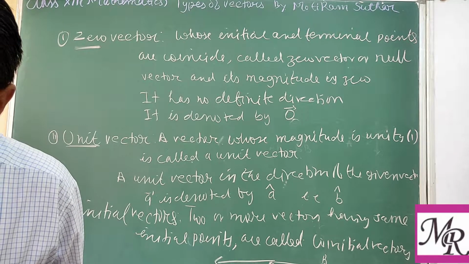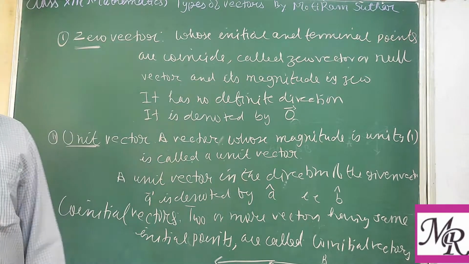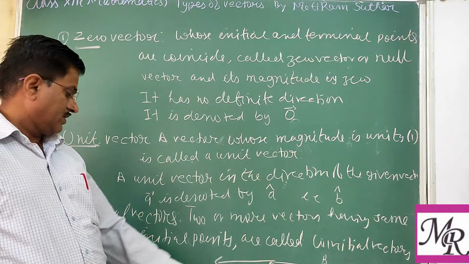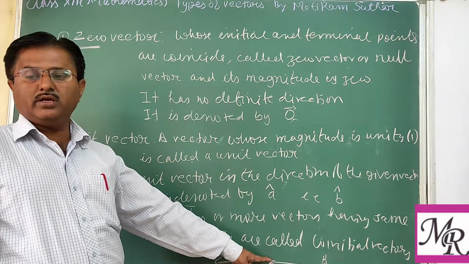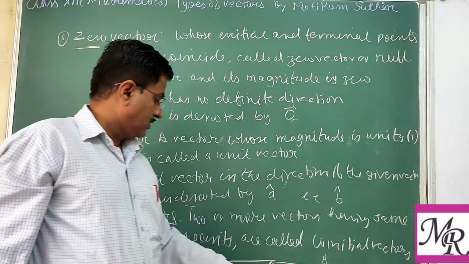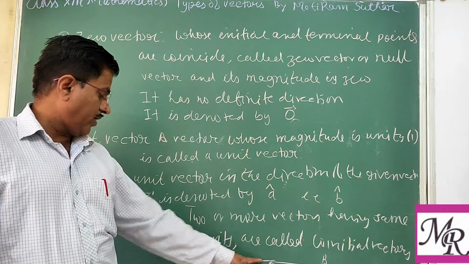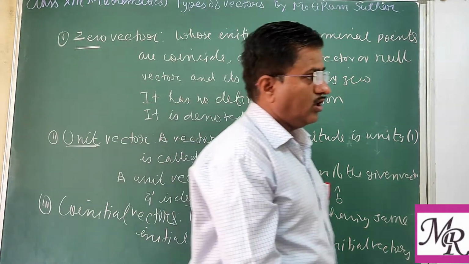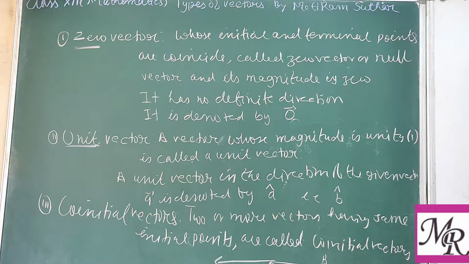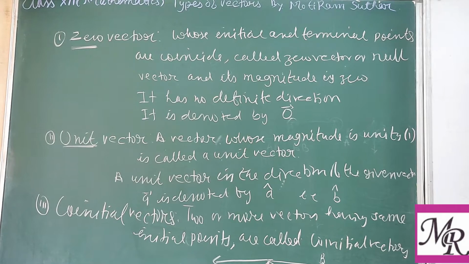Because all have the same initial point. Initial point is A: vector AB, vector AC, vector AD, and vector AE. So all these vectors are known as co-initial vectors as they have the same initial point.